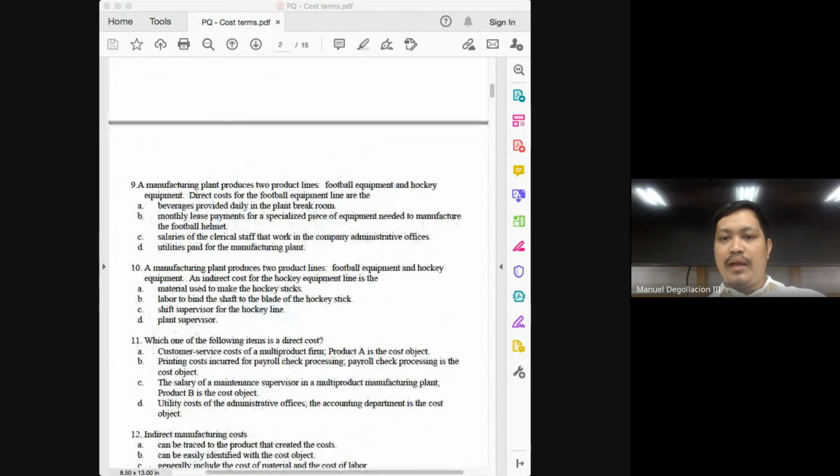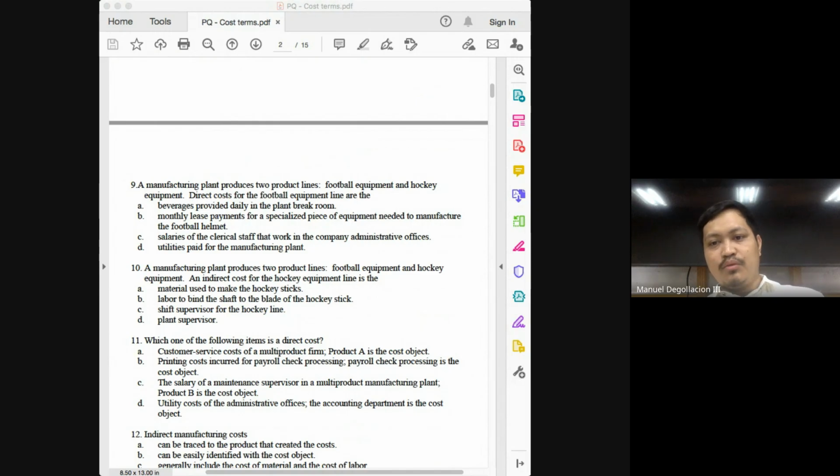Number 9, a manufacturing plant produces 2 product lines, football equipment and hockey equipment. Direct costs for the football equipment line are the... so here you really have to go over the choices. Beverages provided daily in the plant break room. It has nothing to do with the manufacture of football equipment. Monthly lease payments for a specialized piece of equipment needed to manufacture the football helmet. That can be an answer, class. Just to be sure, let's go over the rest of the choices.